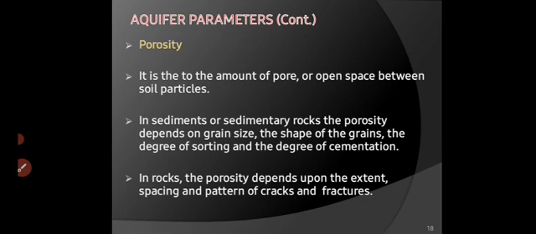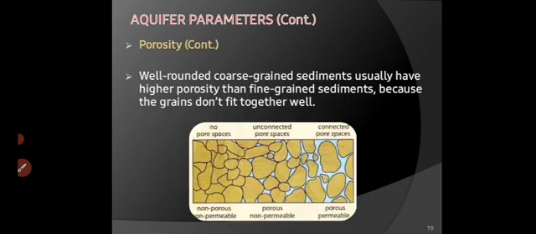So, how many voids or pores are there in the geological formation is known as porosity, and different types of geological formation like clay, sandy clay, rocks have different porosity. Well-rounded coarse grain sediment usually has higher porosity than fine grain sediment because the grains don't fit together well.